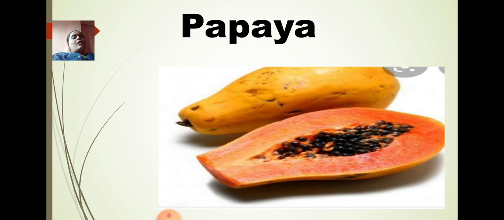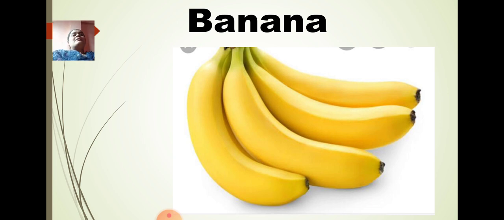All the fruits are good for your health, but many people like papaya. Same way, there are few who don't like papaya, but papaya is a very healthy fruit. You should have at least a slice of it every day. So papaya is a fruit which you get all the year round. Next is banana. This is a favorite fruit of everyone. I don't feel like only a few must be not liking banana, but banana is a fruit which you can see in the market all throughout the year.